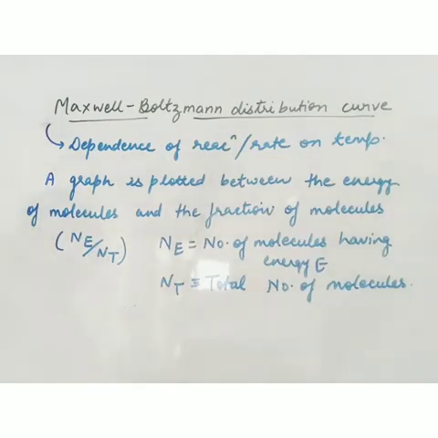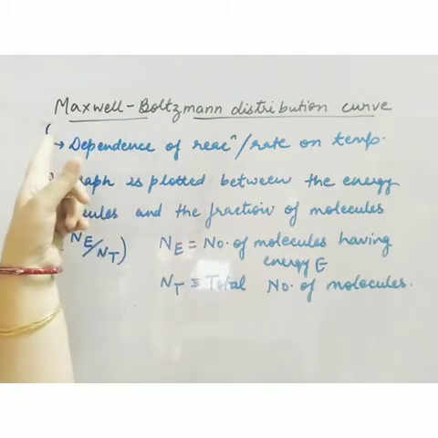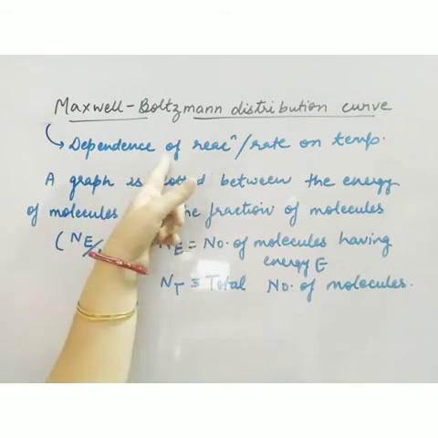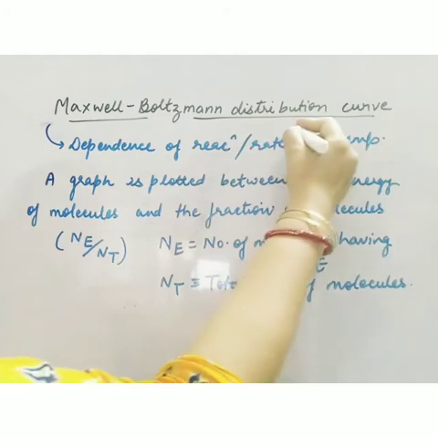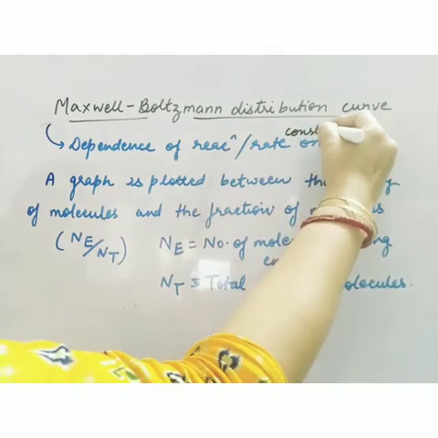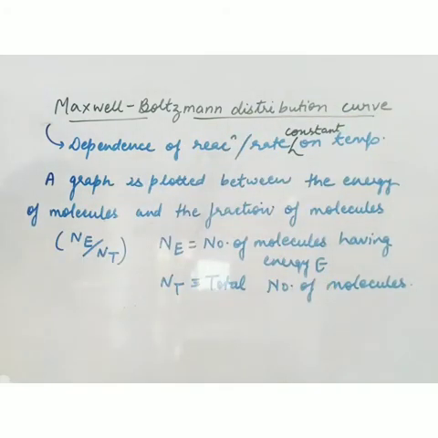So now we'll discuss the Maxwell-Boltzmann distribution curve, or Maxwell-Boltzmann distribution of energy. This curve will explain the dependence of rate constant on temperature, that is, how with increase in temperature the rate constant increases.